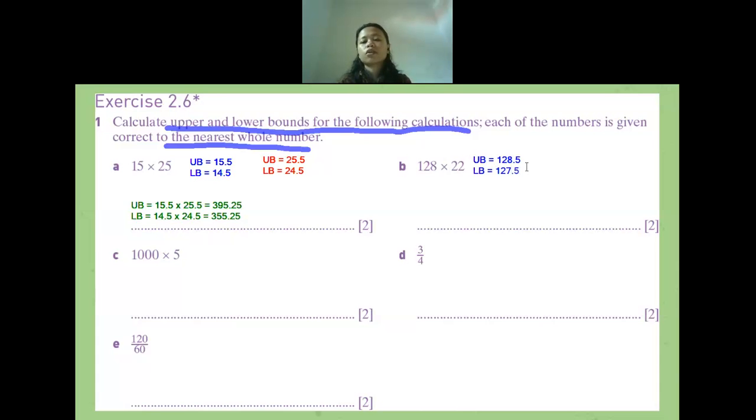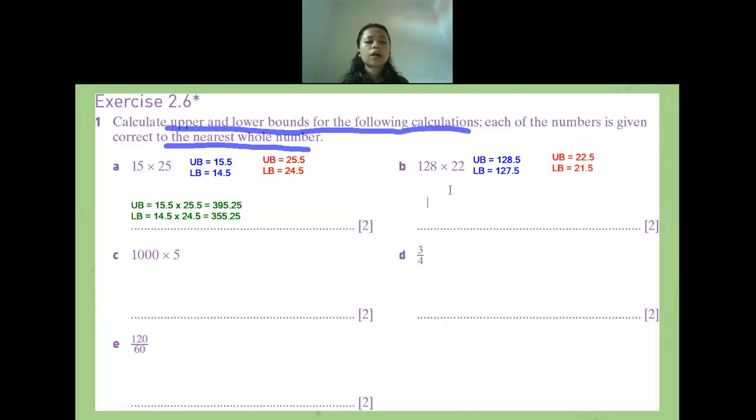Okay. Now for the 22, what are the upper bound and lower bound of 22? 22.5 and 21.5. Okay, thank you to those who already answered my question. You can unmute yourself or you can type your answer in the chat box. Do not stay quiet.